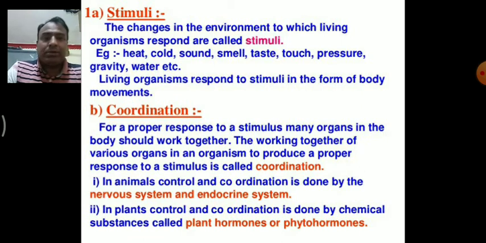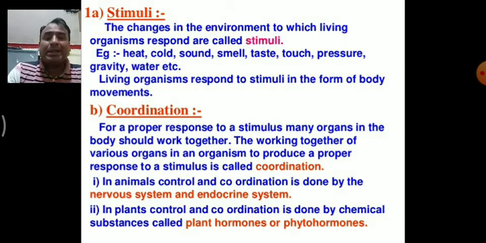First is stimuli. A stimulus is any change in the external environment against which our body responds, for example heat, cold, sound, smell, taste, etc. Our body responds to these stimuli, and the response varies from person to person. Some persons live in a very cold hilly area, some in a very hot area. So this is all about adaptation and how the body responds to a particular stimulus.